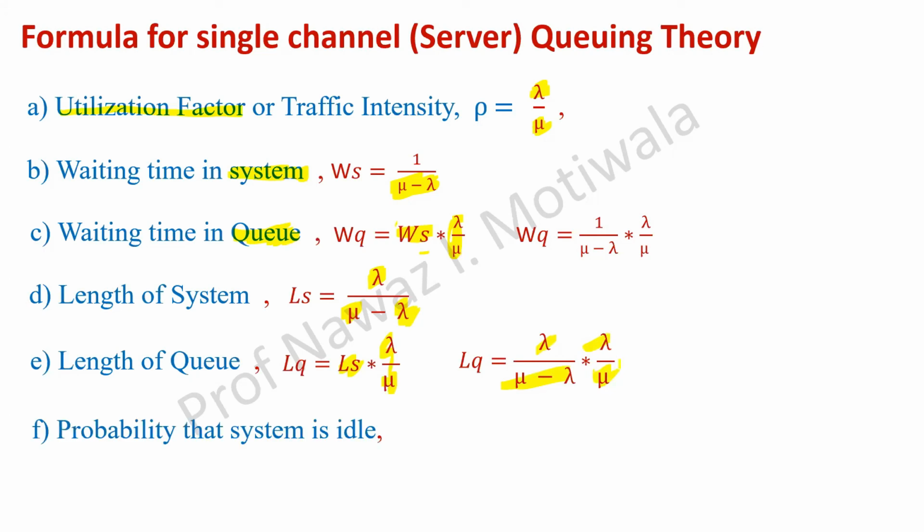Then probability that system is idle. अच्छा, किसी ने जो बोला यहाँ से देख के बोला रहेगा शायद, already formula list में है. It is 1 minus lambda by mu. Okay. So it is total 1 minus how much time it is utilized. So जिसने बोला शायद इधर से देख के बोला रहेगा. Okay. Next. अच्छा, नहीं देखा था, ठीक है.